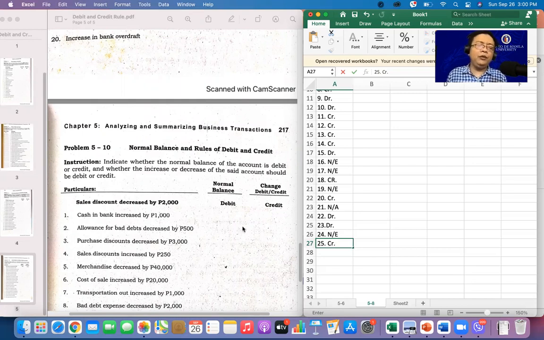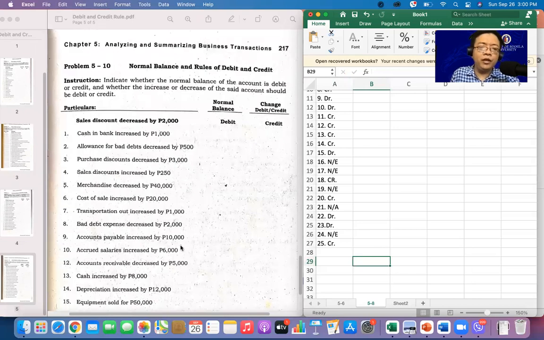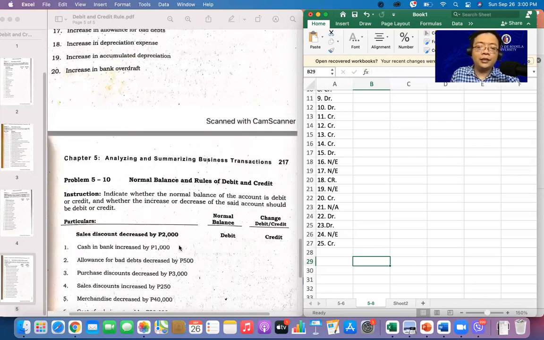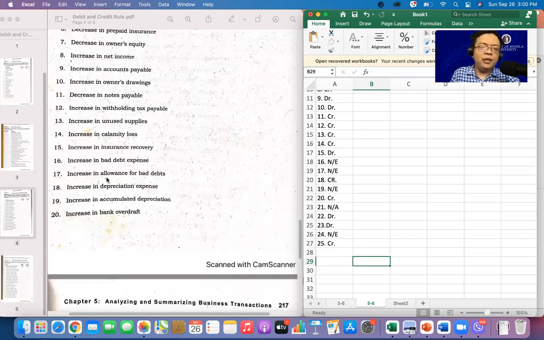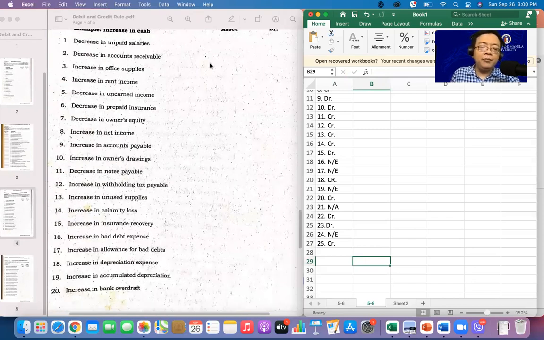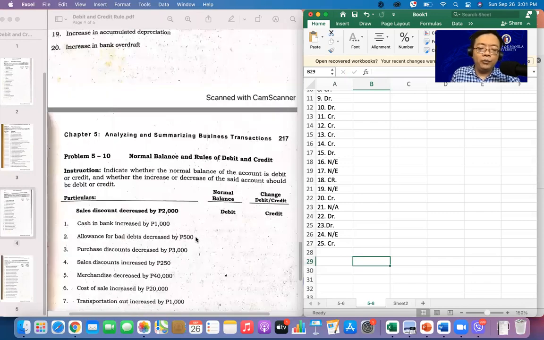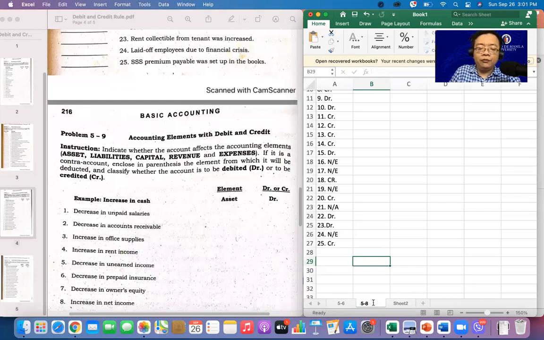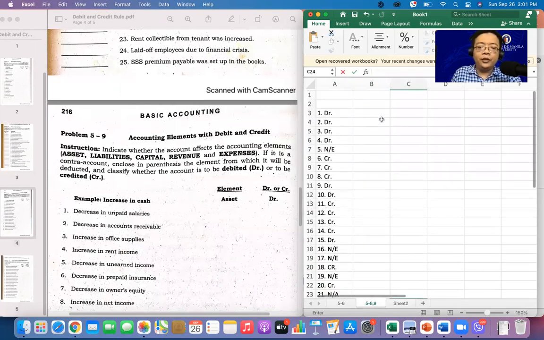So maybe I will include one here as part of your assignment. So maybe 5-10 is your assignment, and I will answer next 5-9. Same lang naman siya. Kakaiba lang nila, ang element sa baba ay normal balance. Alright, 5-8 and 5-9. I will not write, siguro, for the purpose of time.